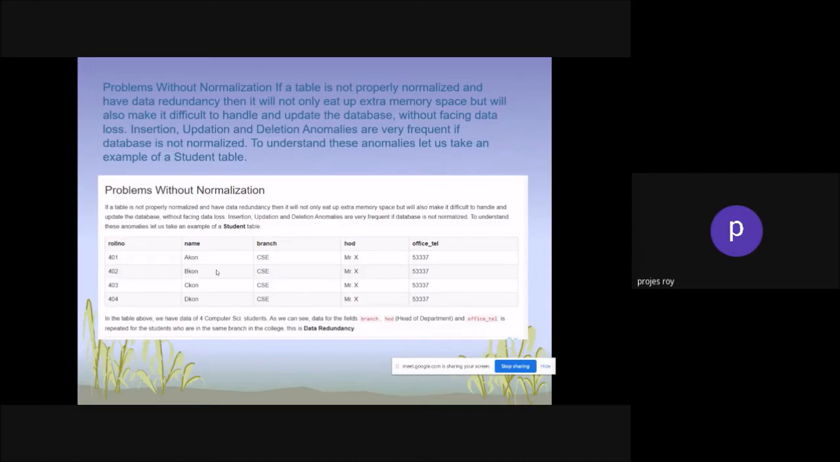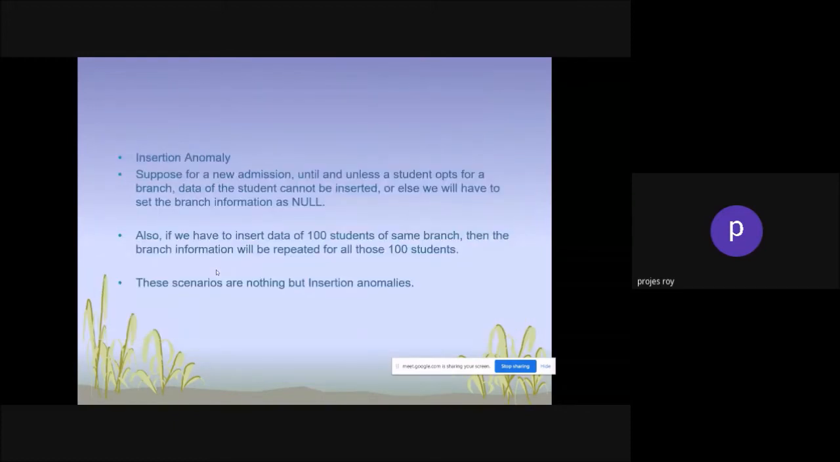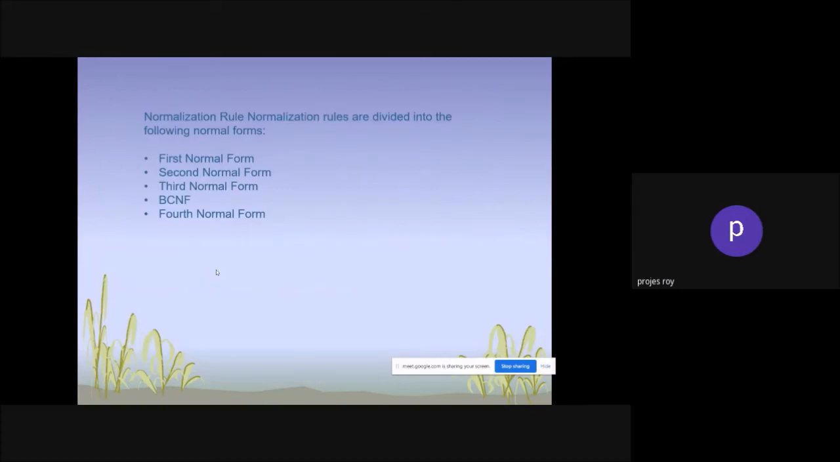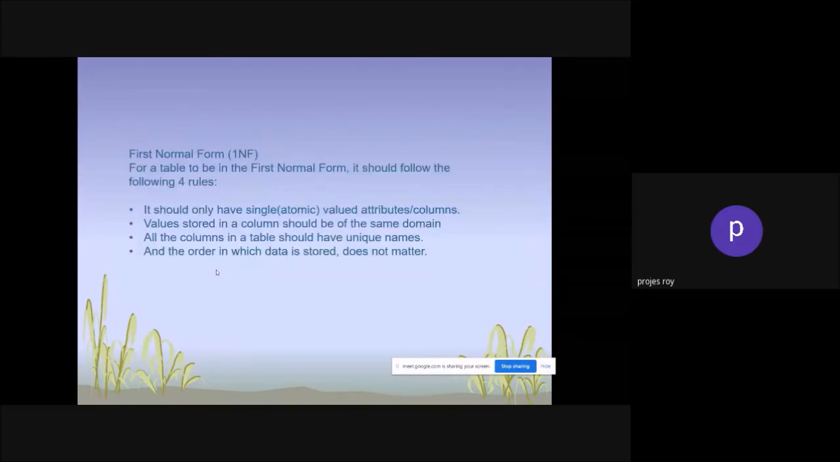Problem without normalizations. There is a problem with the normalizations, but it is important somewhere. We have to think on that. Now, insertion anomalies, there are a lot of anomalies over there. Then addition anomalies, and the deletion anomalies there. First normal form, second normal form, third normal form, BCNF, and fourth normal form.